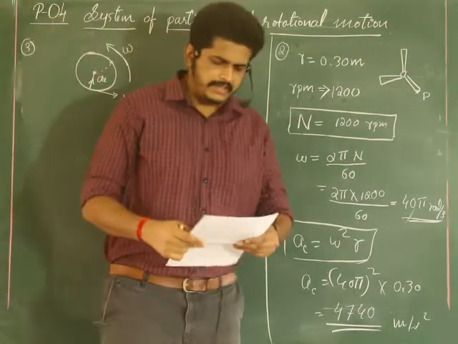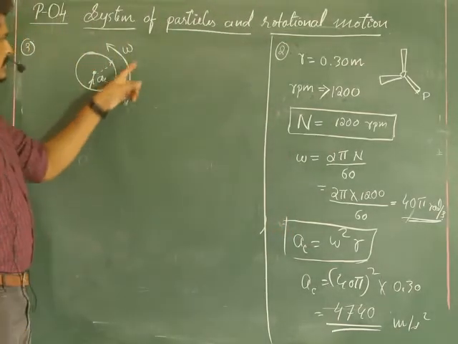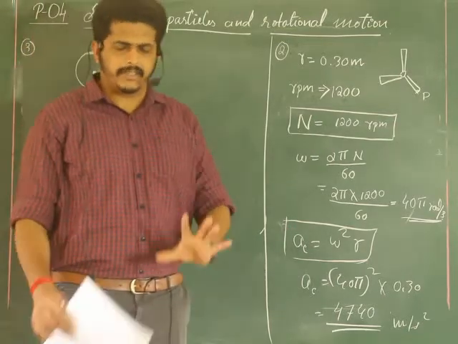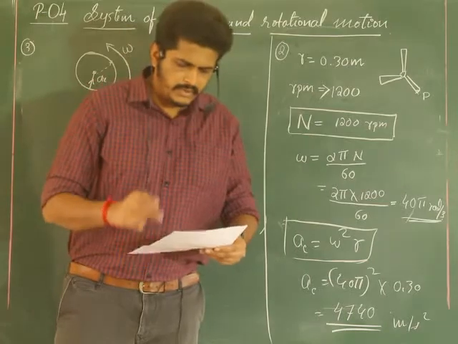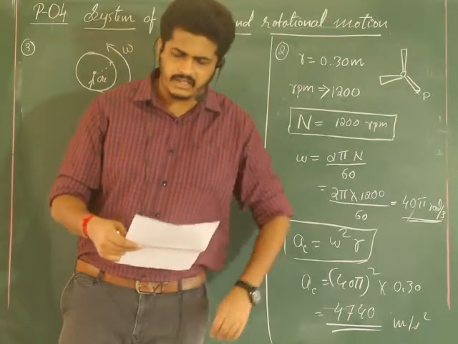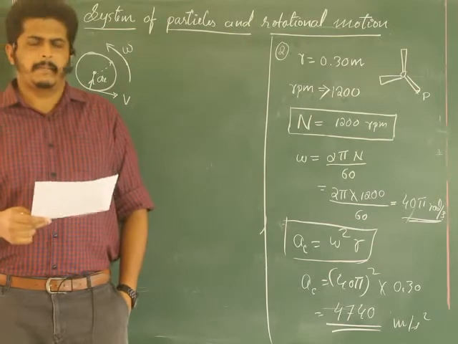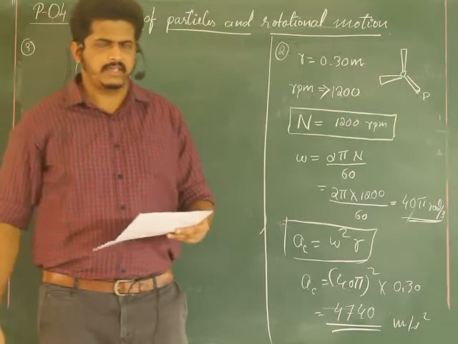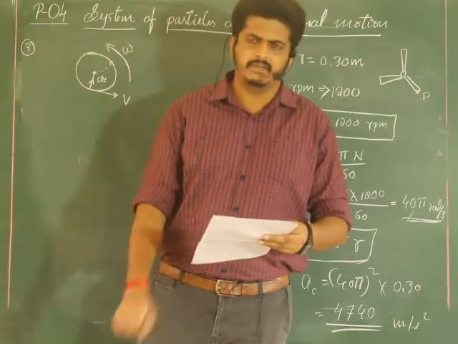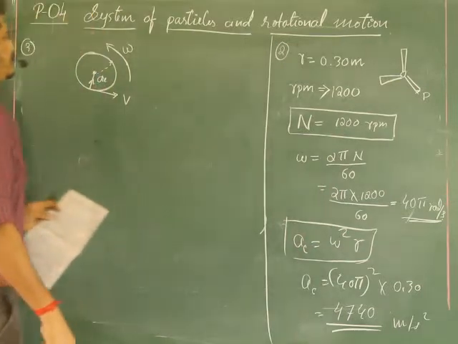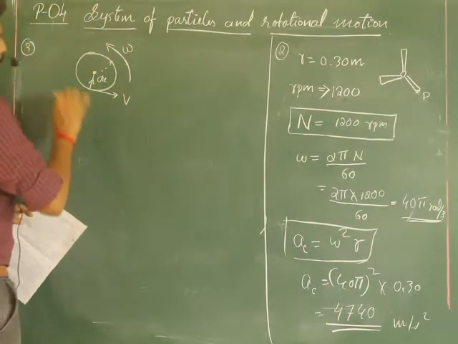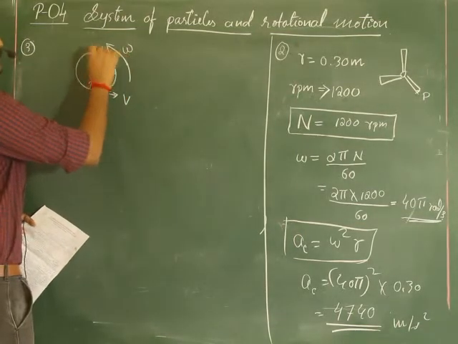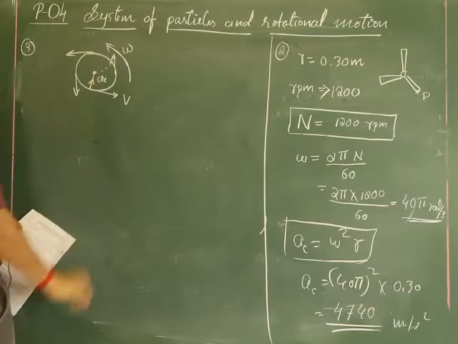Okay, next let us see. The direction of this velocity changes continuously. Because of that, there will be acceleration towards the center. That is called centripetal acceleration. Correct? Now, the question is, which of the following statements is false for the particle moving in a circle with constant angular speed? Option A, the velocity vector is tangent to the circle. Look at that, velocity vector is tangent to the circle. Tangent, correct. Is it a fixed direction? No, it continuously changes. Here like this, here like this, here like this.